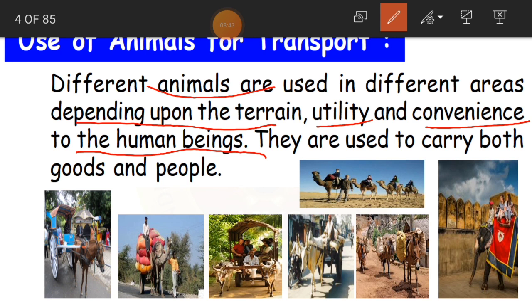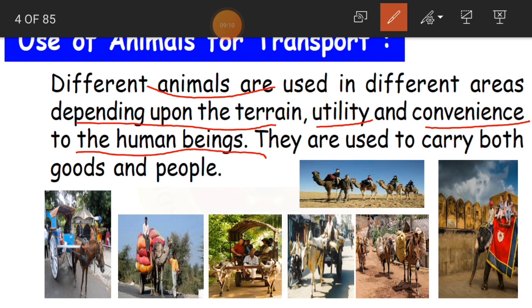As such, animals are also used for transportation depending upon the landform. For hills, they use some type of animals. For plains, some type of animals. For deserts, some type of animals. Okay, and utility, the usage, and the convenience, the comfort of the human beings.